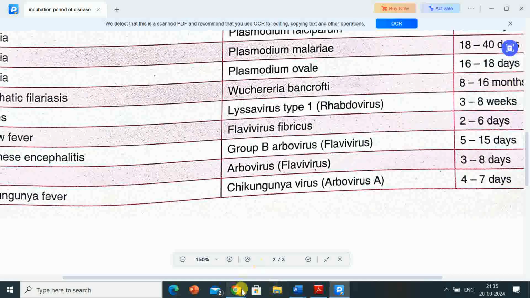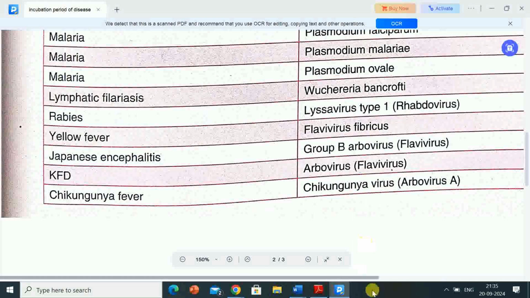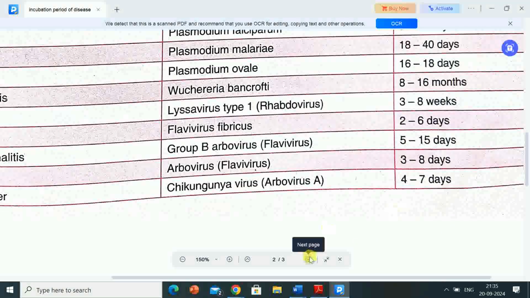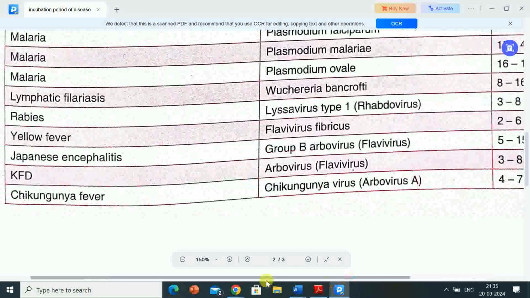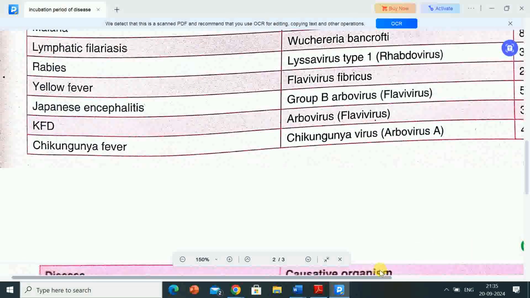Next name of the disease is KFD. Causative organism is arbovirus, flavivirus. Incubation period is 3 to 8 days. Next name of the disease is chikungunya fever. Causative organism is chikungunya virus, arbovirus A. Incubation period is 4 to 7 days.